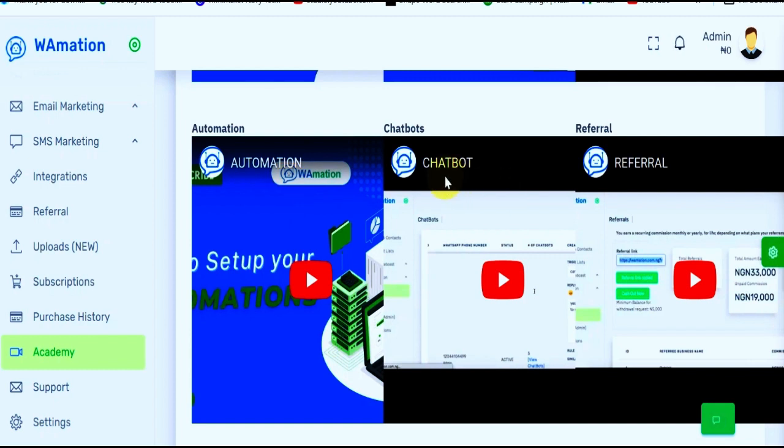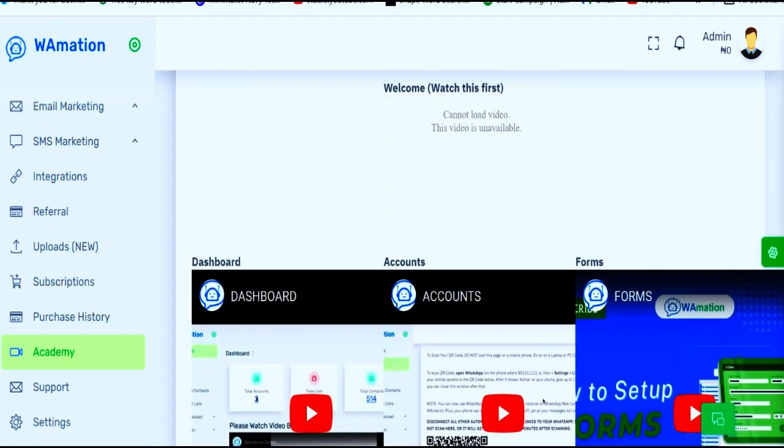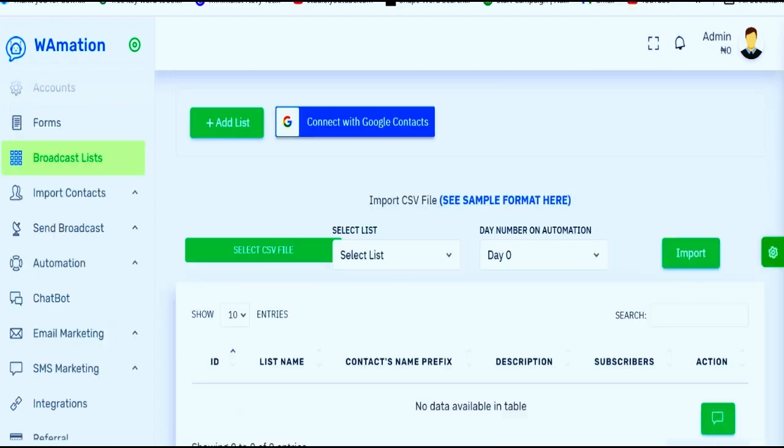Then the chat box. The chat box takes note of your keywords based on their request, to ensure that they get the proper value for what they are asking you for. So it's a very useful platform, especially in our present-day world of automation, where AI is gradually becoming a key part of businesses, to see that we keep growing our businesses. It's also a platform that incorporates a lot of features, both for WhatsApp and even some aspects of email. We are going to be seeing it in detail now.